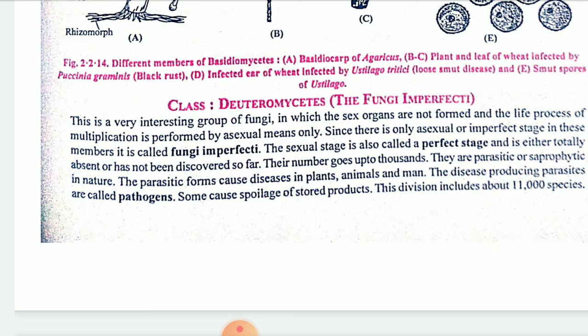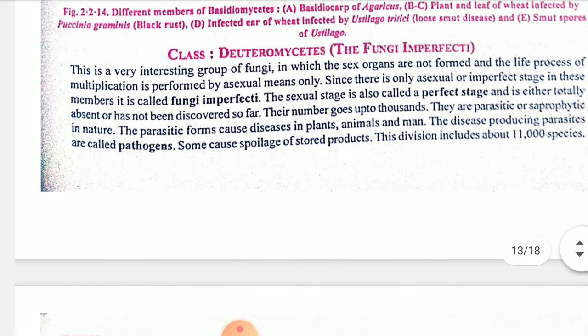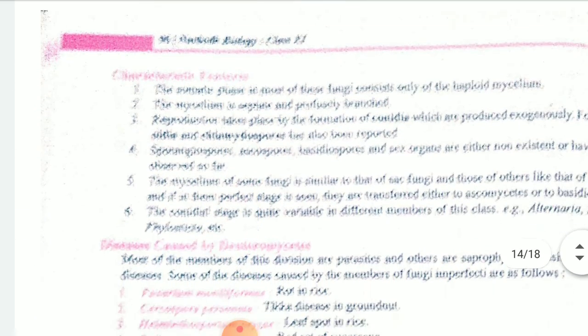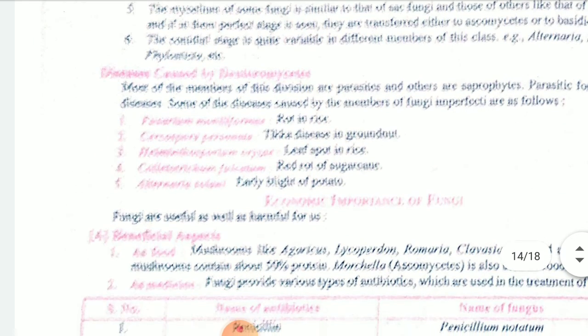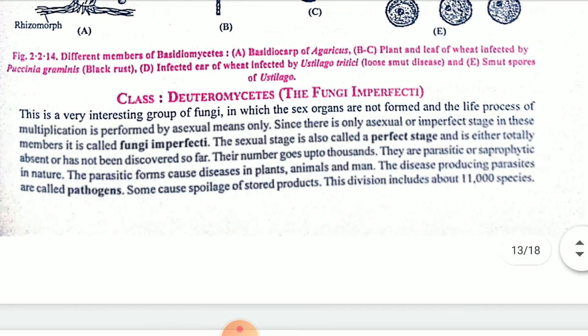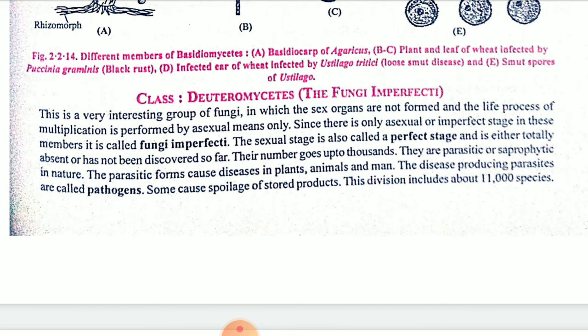Deuteromycetes. Deuteromycetes multiply by asexual means, and they are known as your imperfect stage. Actually, they look like fungus, but they are a little bit different from the fungi. Then after that, some characteristics of Deuteromycetes are, one minute.